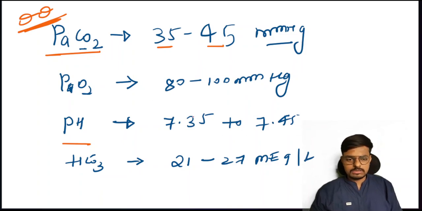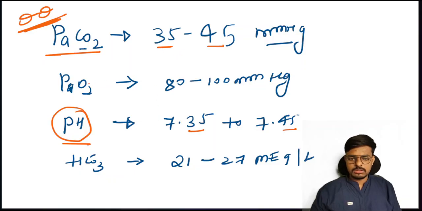So bring this 35, keep it here. Bring this 45, keep it here. One value you remember, that is the normal pH of the blood, so the other value will come to your mind. It is very important to remember the PaO2 also, that is 80 to 100 mmHg, and bicarbonate level is 21 to 27 milliequivalent per liter.